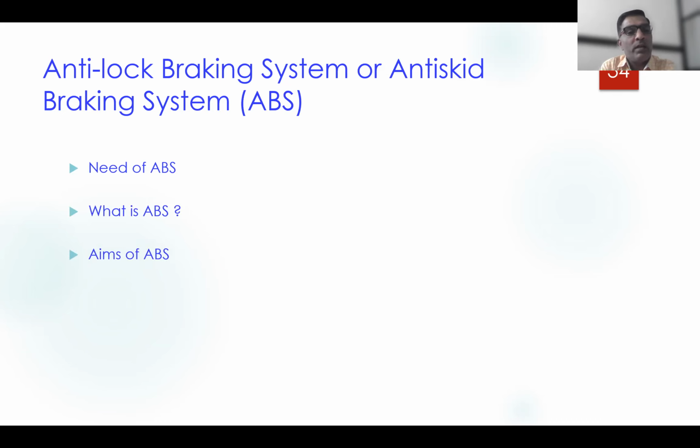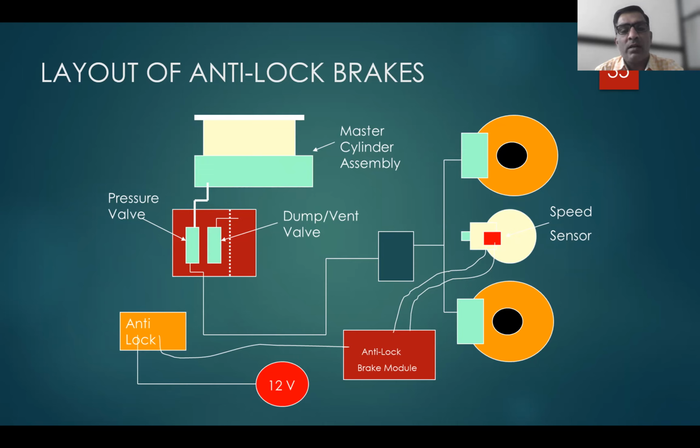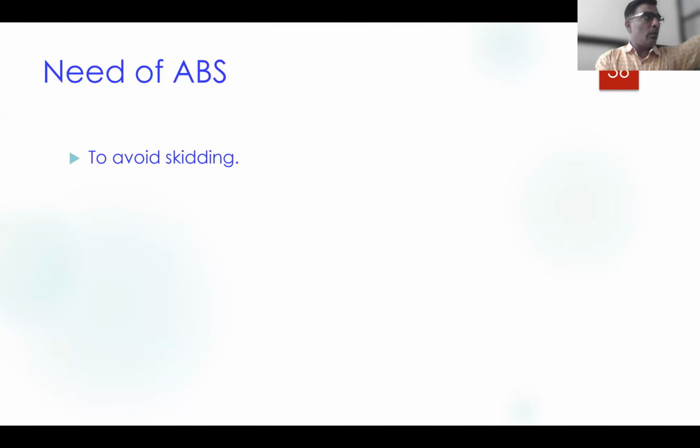That modulation of pressurized oil is done with the help of one module, which is provided in the anti-lock braking system, to avoid skidding.